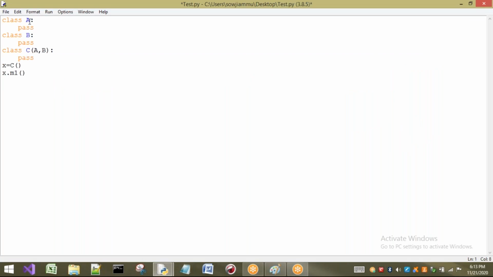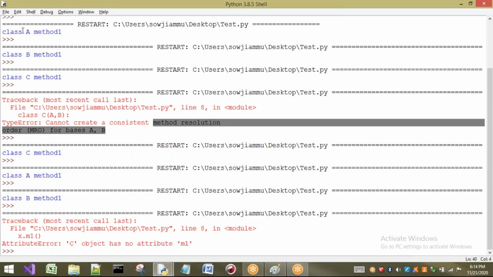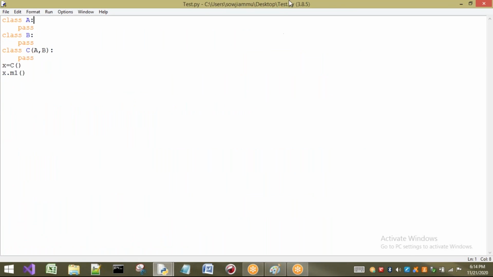So in this case, what happens? It will check in the object class also. Is there any M1? M1 is our own defined method. So will there be any of our own defined methods in object? It will not be there. So whatever method I am going to search for is not available, and it is going to tell you clearly: C object has no attribute M1.